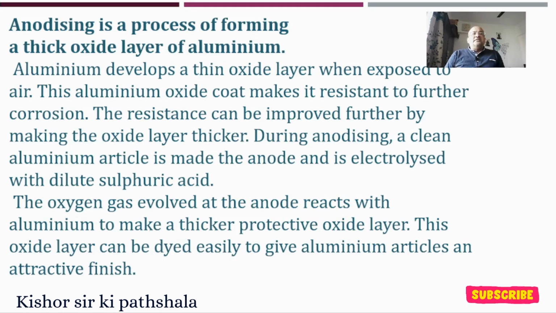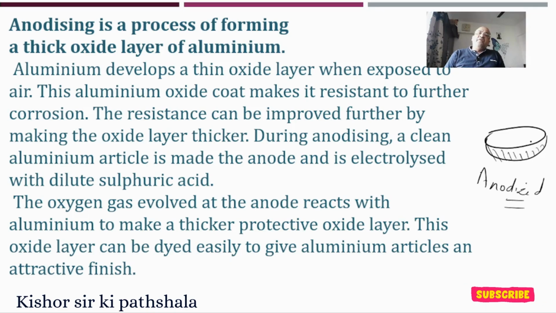Anodizing is a process of forming a thick layer of aluminium oxide. You will see that many kitchenwares we use in the kitchen have "anodized" written on them. What does anodized mean? We are developing a thick layer. Suppose this vessel is of aluminium.